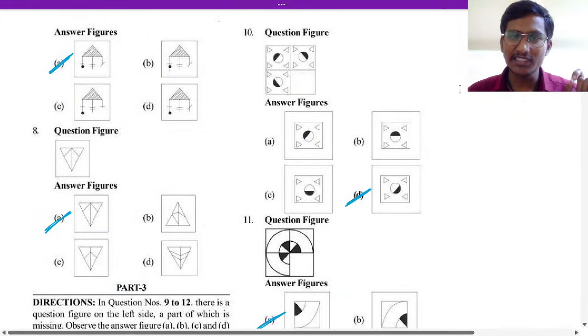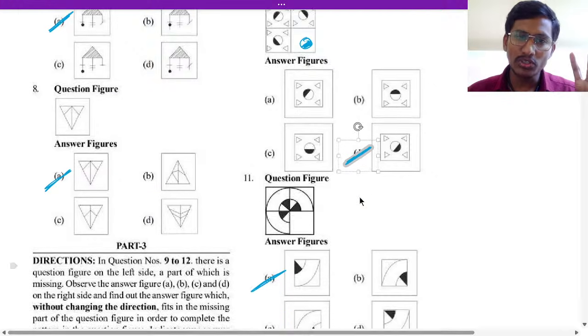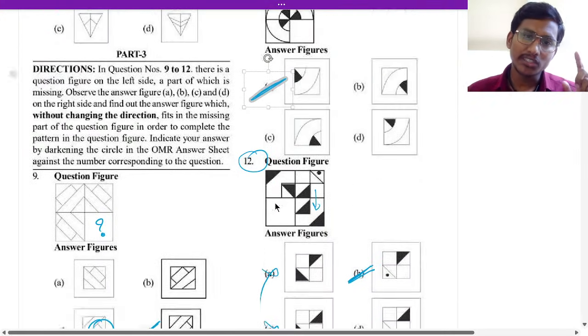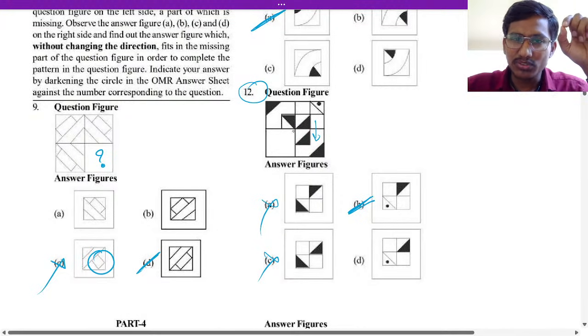Here, what is the 10th answer? If you see, this will be completed. The color part will come in this. So option D will be correct for the 10th question. Now the 11th answer is option A here. Okay, good. So in the 12th, this side is the same, so if you make this side the same, this is where it will come.